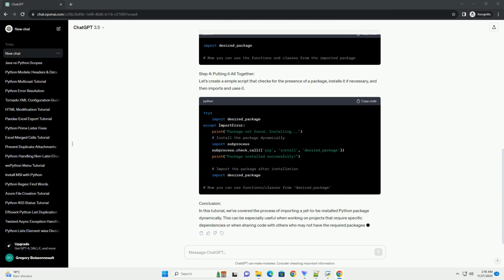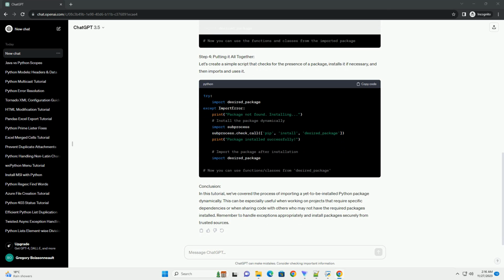Step 4. Putting it all together. Let's create a simple script that checks for the presence of a package, installs it if necessary, and then imports and uses it. Conclusion. In this tutorial, we've covered the process of importing a yet-to-be-installed Python package dynamically. This can be especially useful when working on projects that require specific dependencies or when sharing code with others who may not have the required packages installed. Remember to handle exceptions appropriately and install packages securely from trusted sources.